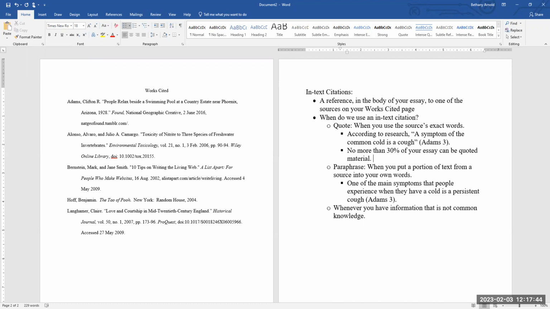Now, paraphrases, there's not really a limit there. So if you find that you have a lot of quotations, sometimes you can go back and just paraphrase those and get yourself under that 30% mark.